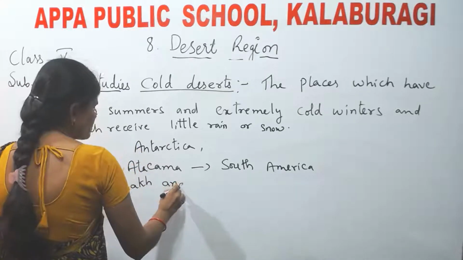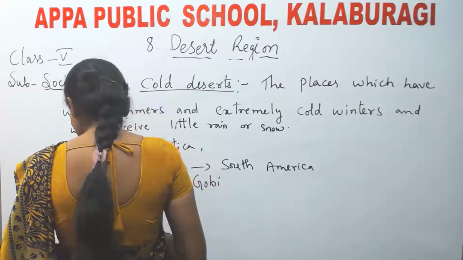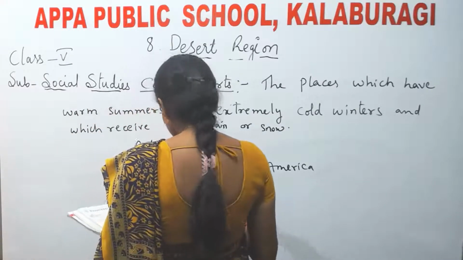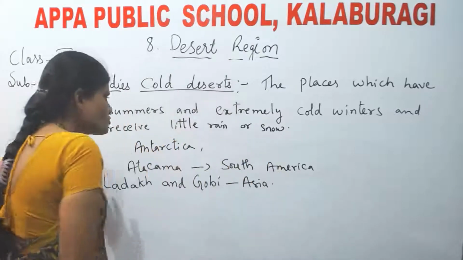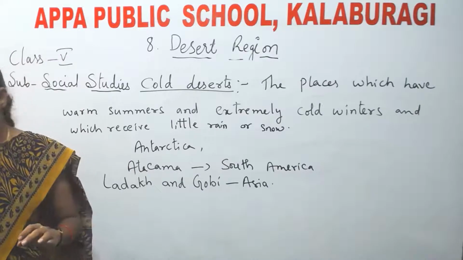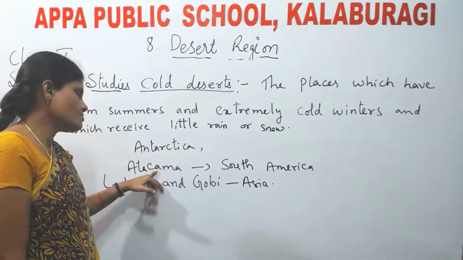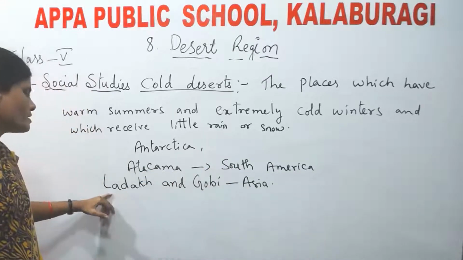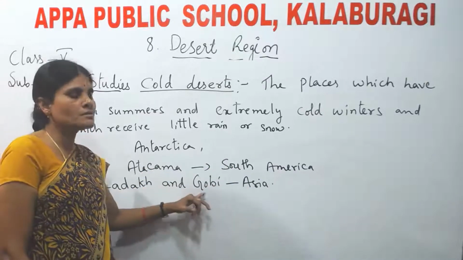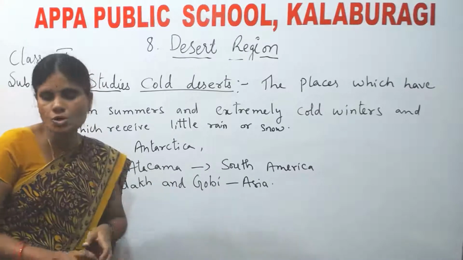Ladakh and Gobi. These deserts are located in Asia. These are some of the cold deserts of the world. Antarctica, Atacama, which is located in South America, and the Ladakh and Gobi Deserts, which are located in Asia. These are some of the examples of cold deserts.